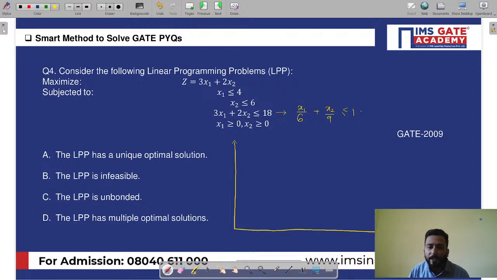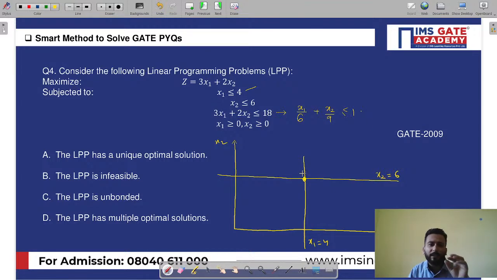See, here I have taken x1, here I have taken x2. Now quickly see, the first constraint is what? The first constraint is x1 less than or equal to 4. Just draw an x1 equal to 4 line. Yes or no? Yes, sir. Then x2 less than or equal to 6. On the x2 axis, just simply draw x2 equal to 6. Yes or no? Yes, sir. This is x2 equal to 6 and this is x1 equal to 4. Very good. We have drawn 2 constraints.